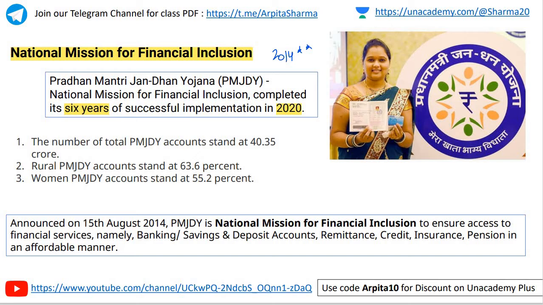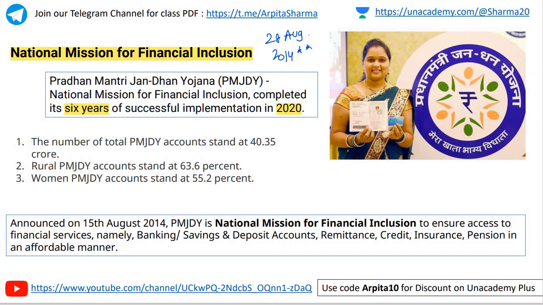So Pradhan Mantri Jan Dhan Yojana is a financial inclusion program of the government of India which is open to the Indian citizens, and the aim is to expand the affordable access to financial services like bank accounts, credit, remittances, insurance, pensions, etc. So this program was launched on 28th of August 2014. 6 साल पहले, अब तो 7 साल हो जाएंगे इस साल अगस्त में, तो अप्रोक्सीमेटली 6 साल इसके पूरी तरीके से कंप्लीट हो गए हैं.